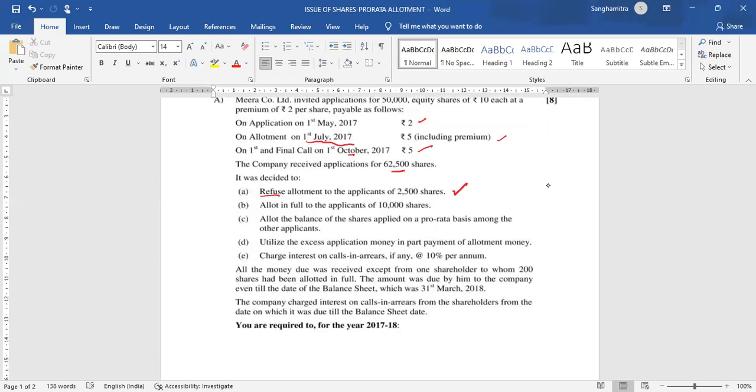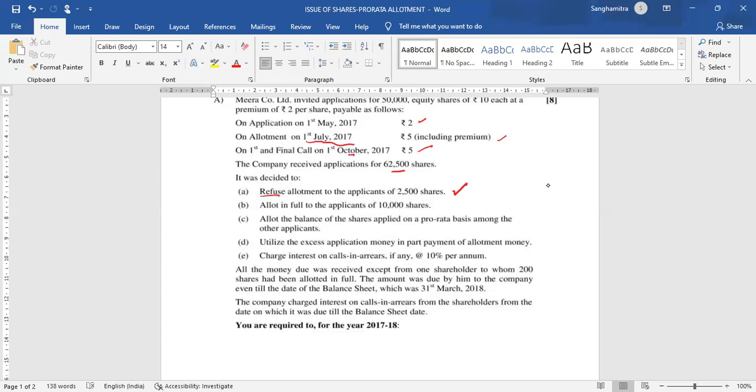Allot in full to applicants of 10,000 shares and allot the balance of the shares applied on pro rata basis among other applicants. Utilize the excess application money in part payment of allotment money. Charge interest on calls in arrear, if any, at the rate of 10% per annum.